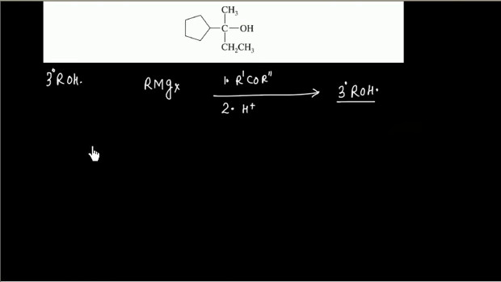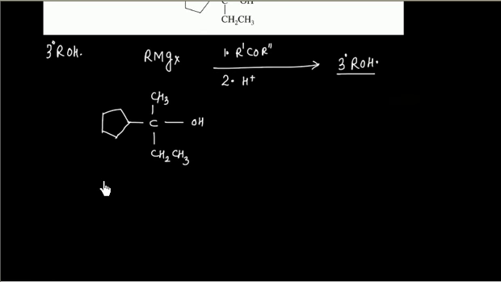Now for this one, we have a cyclopentyl ring, CH3, on this side CH2CH3, and then OH. Now there are 3 possibilities. The first possibility is I can take this one and this one with the ketone, and this one goes with the Grignard reagent, RMgX.